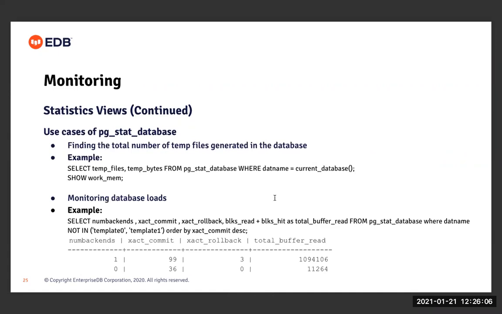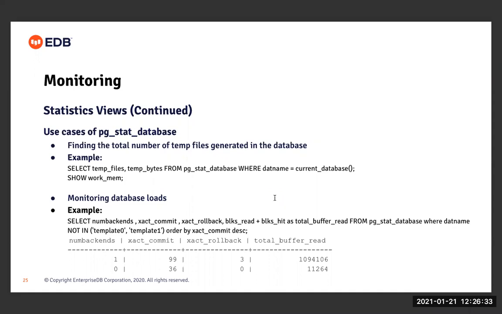So another use case of pg_stat_database could be to find the total number of temp files generated in the database, right? So we can query the pg_stat_database view to get the number of temp files generated. And if this number is big, we can know that we probably need to increase the size of work_mem and do that as and when required.